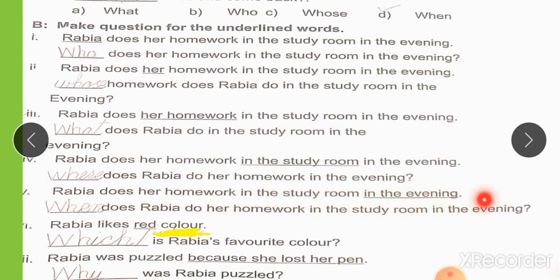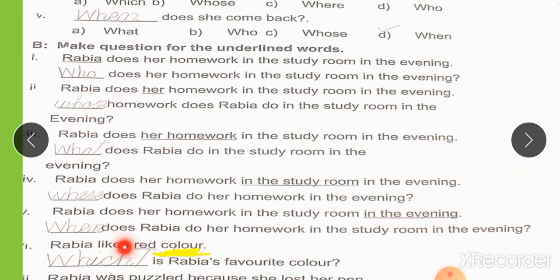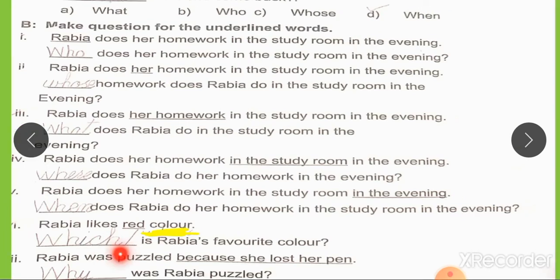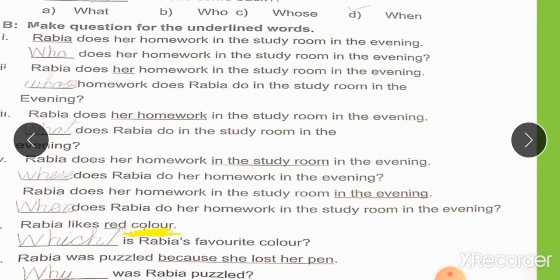In the evening, the words that are underlined. When does Rabia do her homework in the study room in the evening? Evening shows the time. Rabia likes red color. Choice. Which is Rabia's favorite color? Rabia was puzzled because she lost her pen. Reason is given. We use the interrogative pronoun why. Why was Rabia puzzled?